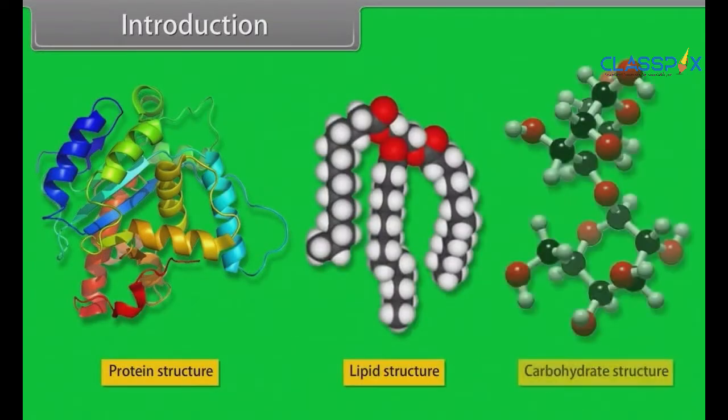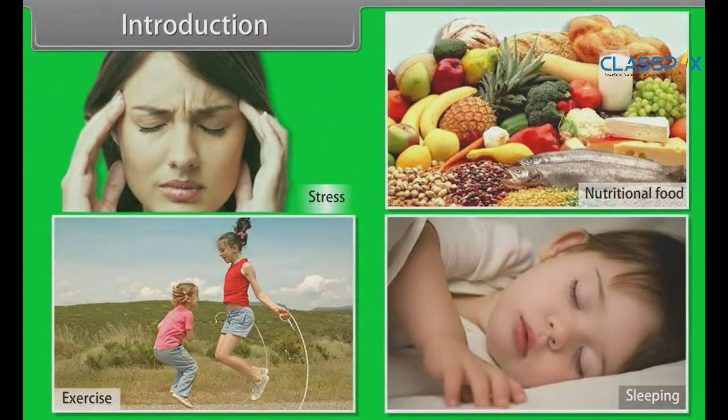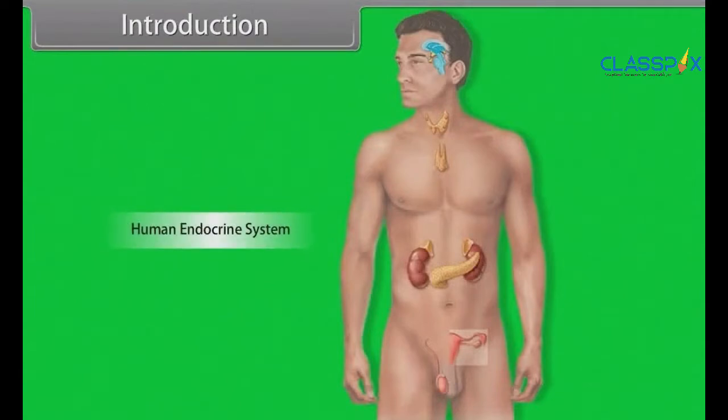Growth hormone has significant effect on the metabolism of protein, lipid and carbohydrates. The production of growth hormone depends upon many factors such as stress, exercise, nutrition, sleep, etc. There are several other hormones secreted within the body which perform specific functions, such as calcitonin, which is secreted by the thyroid gland and helps in regulating the level of calcium in blood. So, throughout this module, we learn chemical coordination and integration.